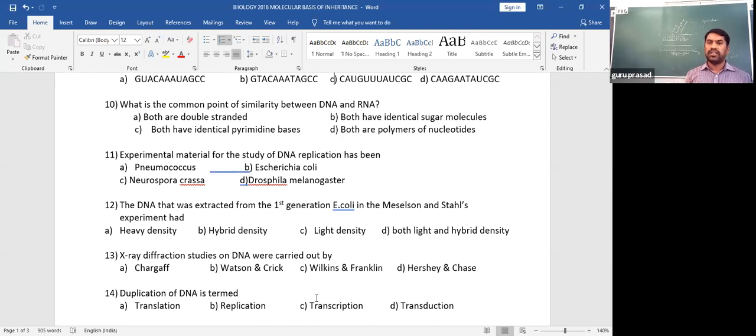Whenever they divide, they also divide their DNA. So to study DNA replication and get faster results, bacteria have been used. Now, which bacteria is used?